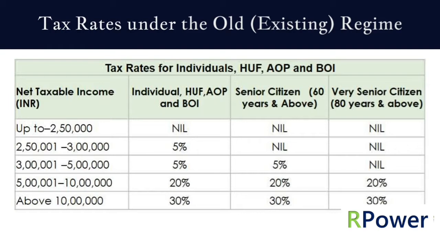For senior citizens, that is for individuals of 60 years and above, tax is levied only if their net taxable income exceeds 3 lakhs. In this case, if net taxable income exceeds 3 lakhs but is up to 5 lakhs, applicable tax rate is 5%. If net taxable income exceeds 5 lakhs but does not exceed 10 lakhs, applicable tax rate is 20%. Same slab rate is applicable to very senior citizen. If net taxable income exceeds 10 lakhs, applicable tax rate is 30% for senior as well as very senior citizens.